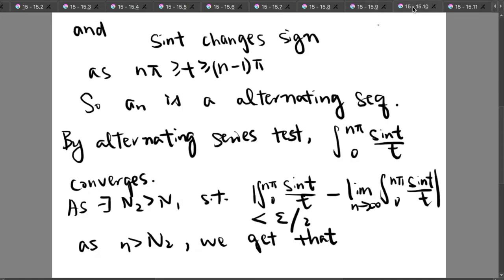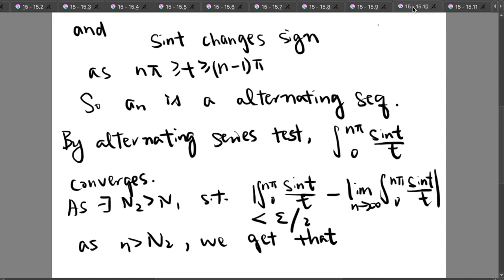Also, we know that sin t changes sign as it lies between nπ and (n−1)π. So we know that a_n is in fact an alternating sequence. And now all the conditions for the alternating series test are satisfied.